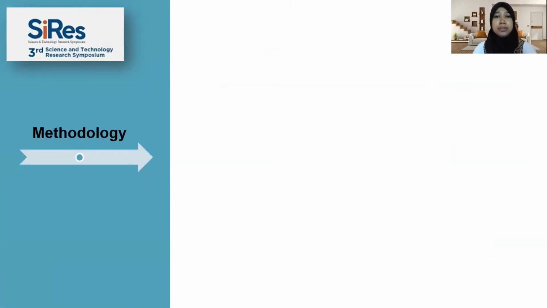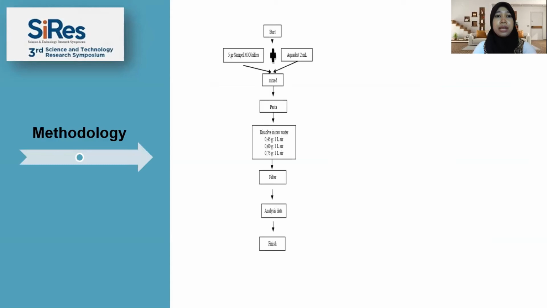Okay, methodology. This is the workflow system of this research. The first, we provide dry natural coagulant samples. Next, grind dry natural coagulant seeds and then weigh 5 grams.